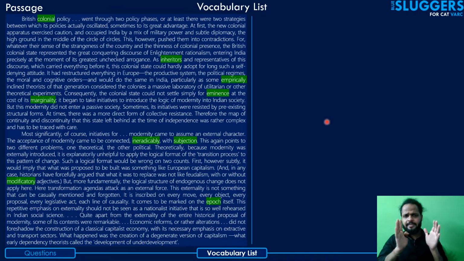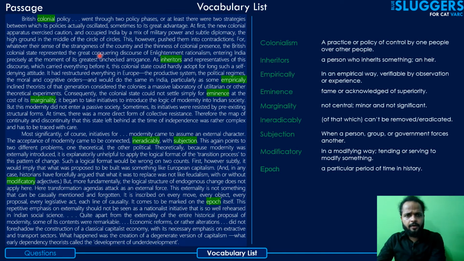So to keep these sessions short, what I'm going to do is just mark the words which I figured that some of you may have found challenging, and then provide the contextual meaning of those words.